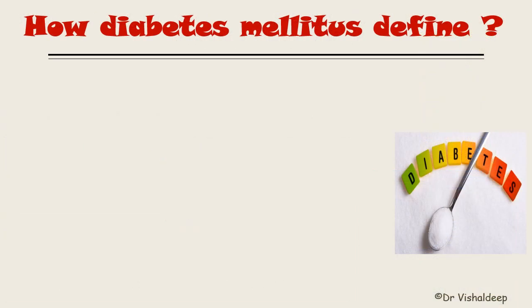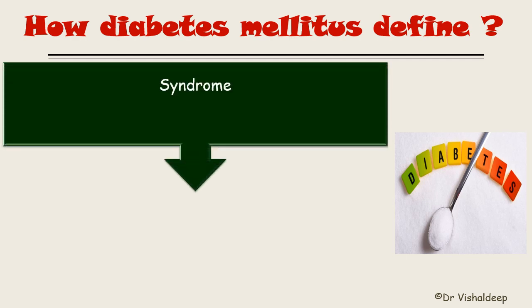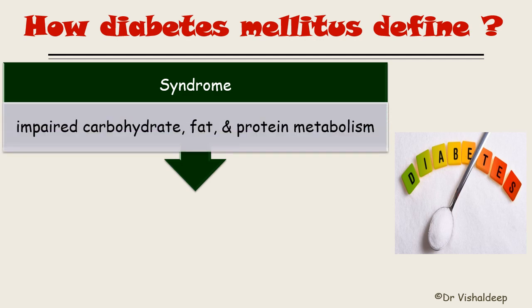How is diabetes mellitus defined? Up to this level, we learned about the physiological aspect of insulin, how the action of insulin takes place, and the role of insulin in our metabolism. Now let's discuss our actual topic, diabetes mellitus. As far as the definition is concerned, diabetes mellitus is a syndrome due to impairment of carbohydrate, fat, and protein metabolism. What is a syndrome? A syndrome is a collection of signs and symptoms related to the pathophysiology.